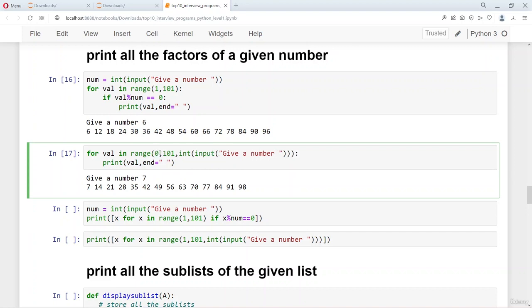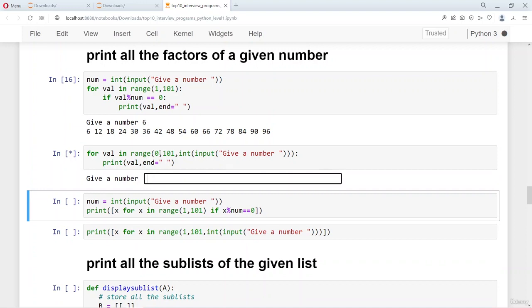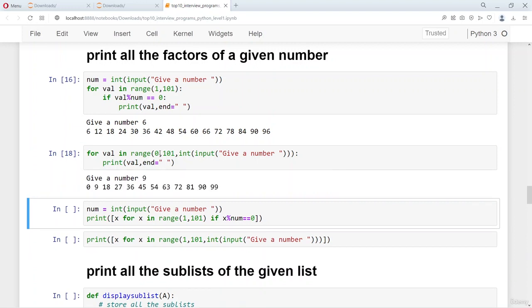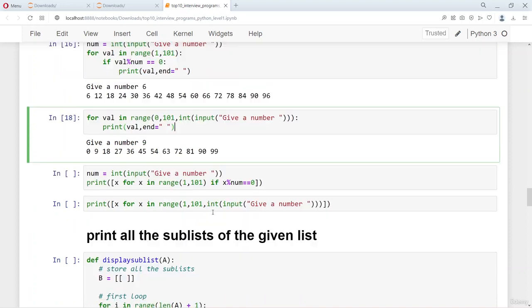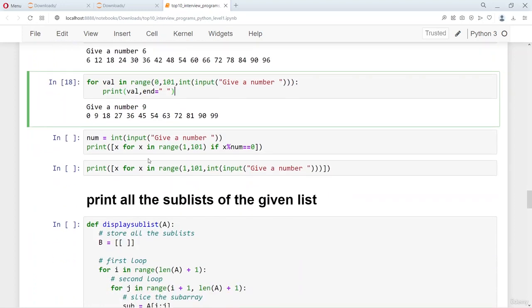If you want to print the factors of 8, we can give 0 as well, but here I give let's say factors of 9. So it's going to give me all the numbers that are divided by 9. Of course 0 doesn't divide by 9, but the quotient is 0 as well. Right, so this is another way which uses list comprehension.